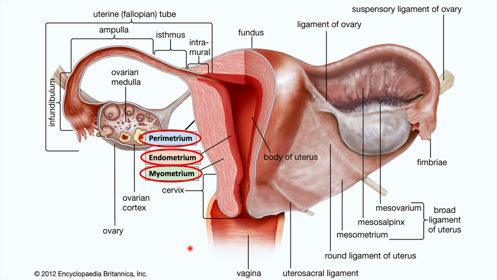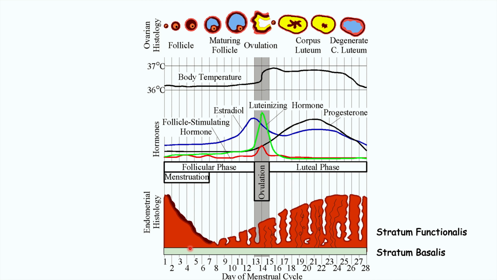Now, it's also important to understand the menstrual cycle to better understand why endometrial cancer occurs. So here is the endometrium and the thickness of the endometrium and the changes to the thickness of the endometrium throughout the menstrual cycle. So during menstruation, there is a decrease of endometrial tissue as that endometrium is sloughed off.